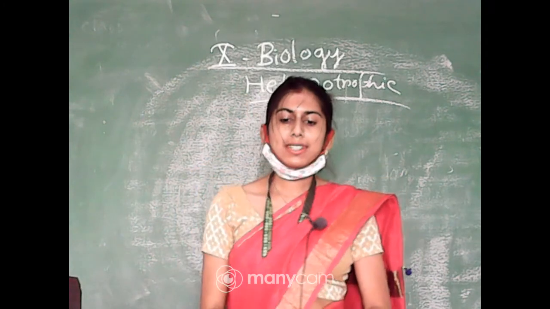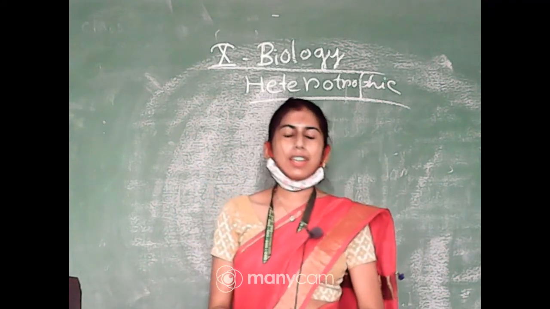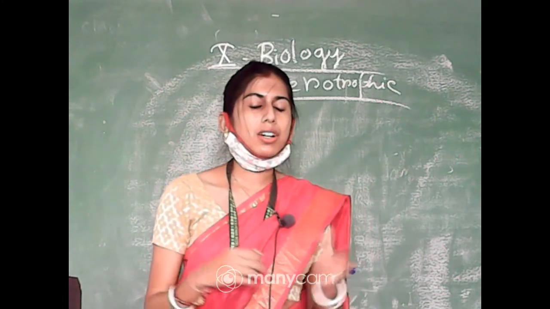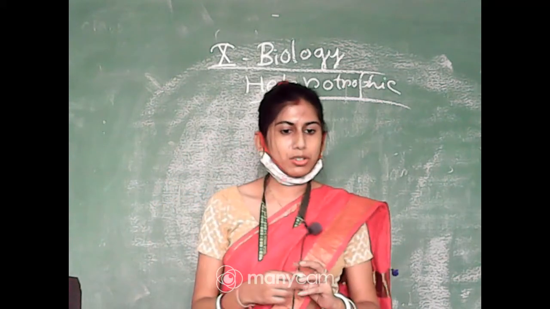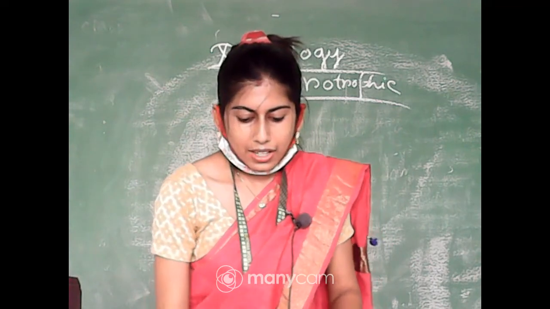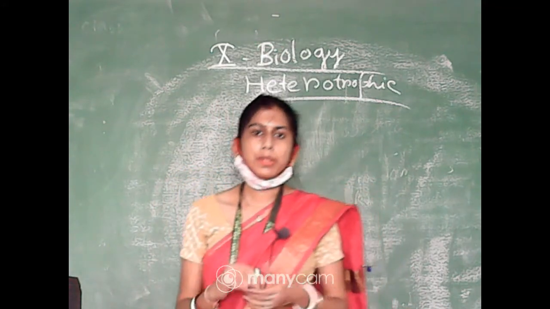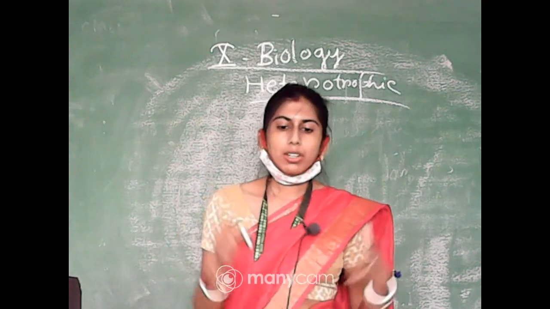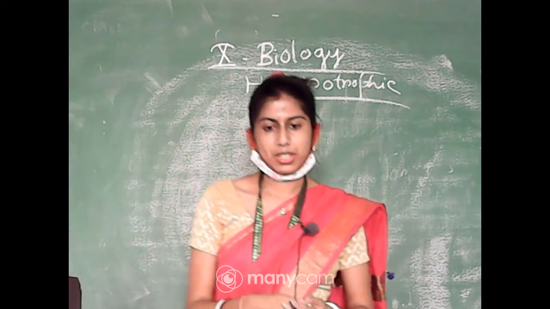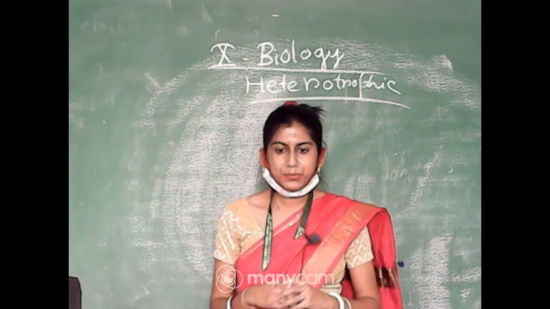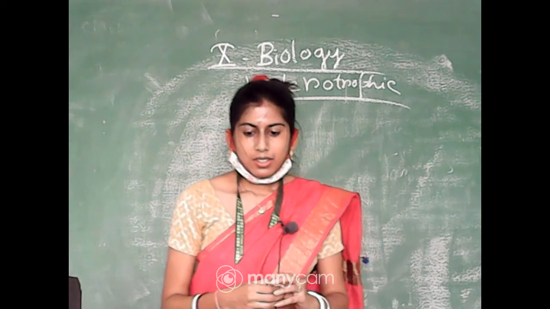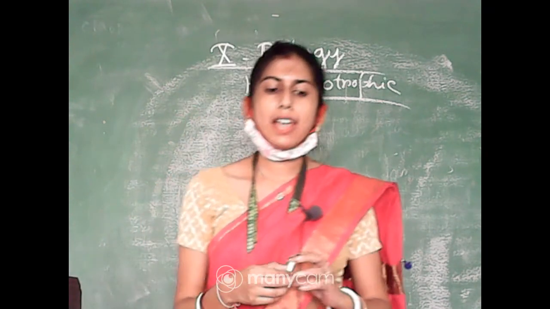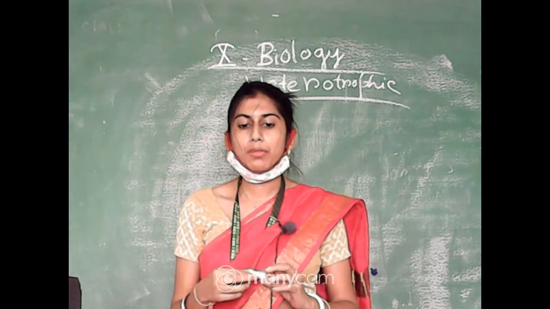So in my previous class I have completed the discussion of the autotrophic mode of nutrition and started the discussion of the heterotrophic mode of nutrition, and I have mentioned that under the heterotrophic mode of nutrition we will get mainly 3 types of nutrition. Can you tell me what are they? What are the 3 different types which will come under heterotrophic mode of nutrition?